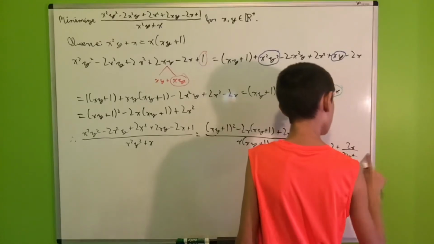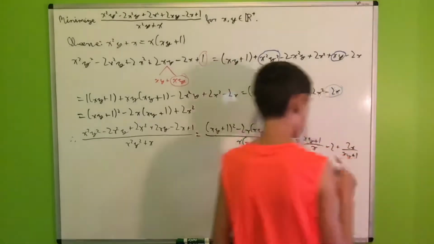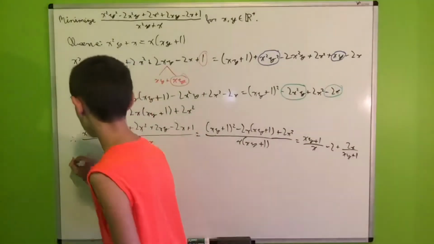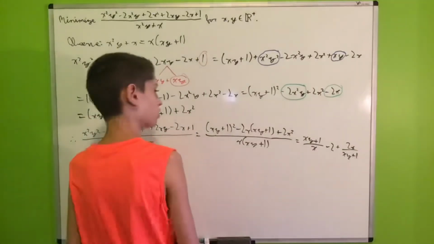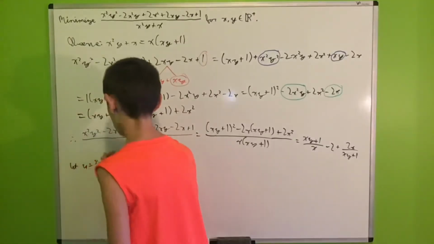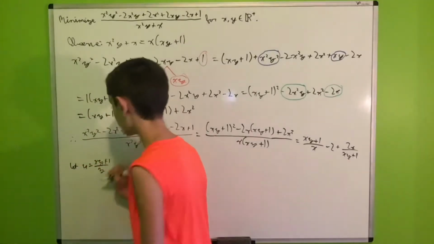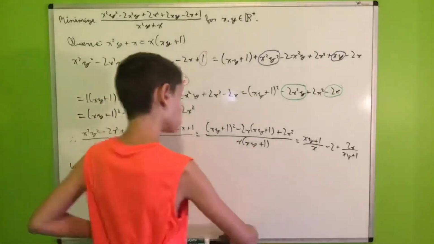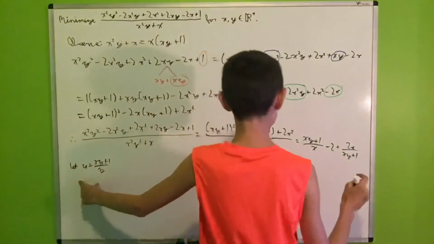And now, I would like to introduce a substitution in this expression. So we will let u be equal to xy plus 1 over y, which means du will be equal to, just kidding, we aren't doing any iteration on this one. So why did I introduce this substitution?